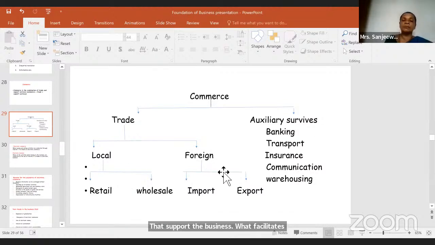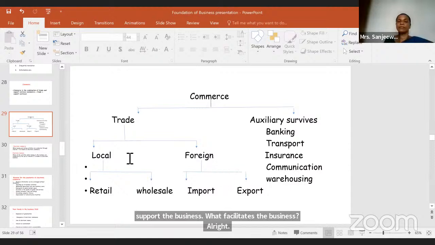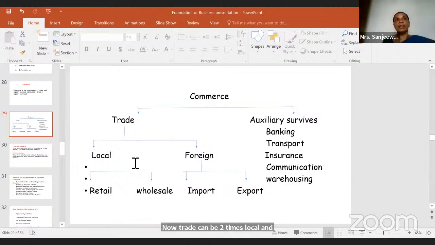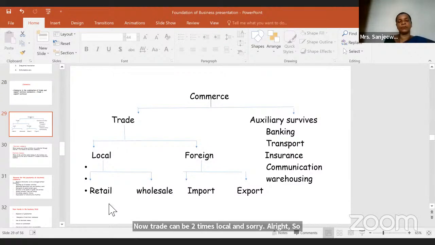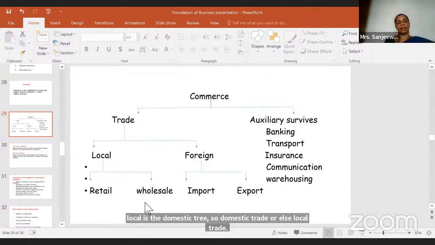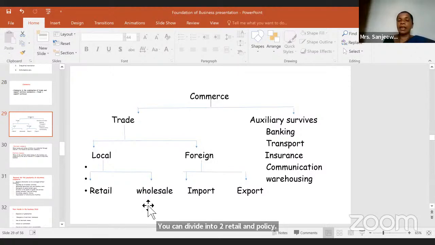Now, trade can be of two types, local and foreign. Local is the domestic trade. So domestic trade, or else local trade, you can divide into two, retail and wholesale. Foreign trade also you can divide into two, import and export.